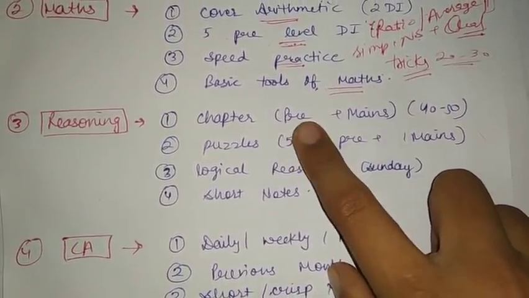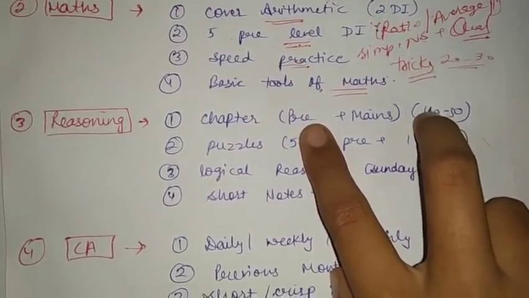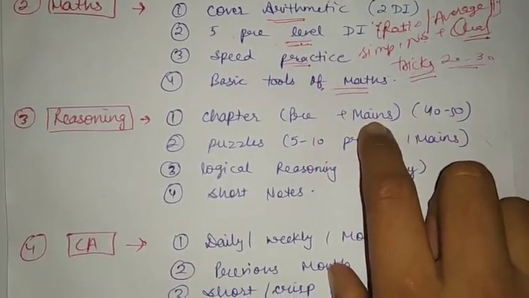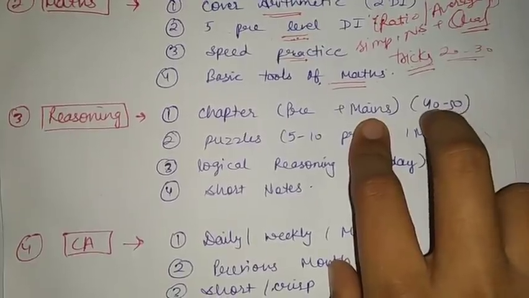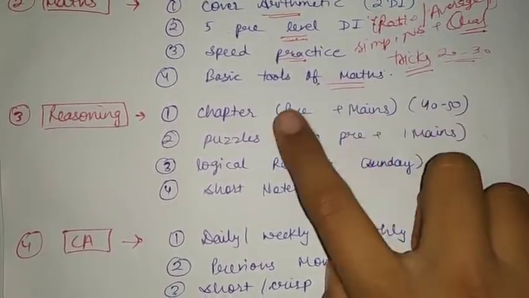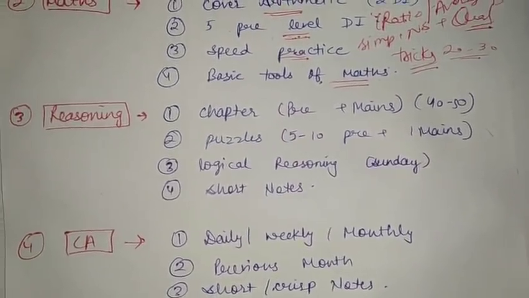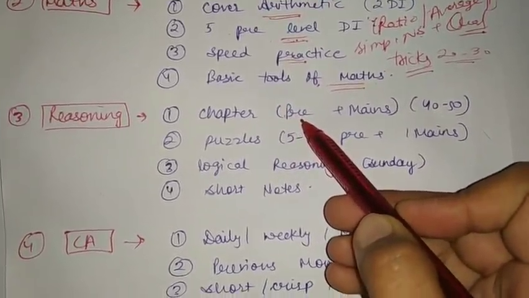Today you have completed prelims level syllogism, then solve 40 to 50 questions of syllogism today. Then tomorrow watch mains level syllogism videos, like basics, then solve 40 to 50 questions of mains level syllogism the next day, okay. So if you are a beginner, then you can complete the reasoning syllabus in maximum 1 month.